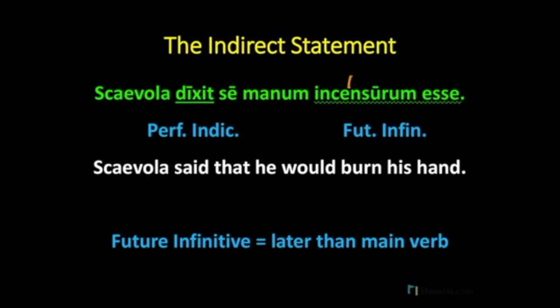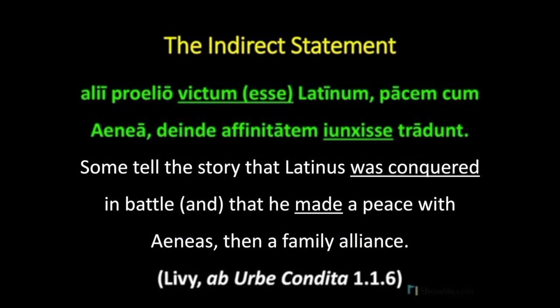Notice again that the form of incensurum is a masculine, singular, accusative to match the form of se, which is also masculine, singular, and accusative. Now we have two examples from Latin literature. The first one comes from the beginning of Livy's Ab Urbe Condita. Livy tells us an alternative version of a story in which Latinus, an early Italian king, was fighting against Aeneas, who recently arrived in Italy.